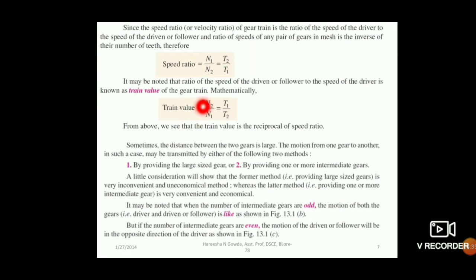Reciprocal means train value is the ratio of the speed of the driven to the speed of the driver, just the opposite of the speed ratio. So train value will always be N2 by N1, which is again equal to T1 by T2. So these are the two important terms that you have to know in this module. One is speed ratio, another one is train value.